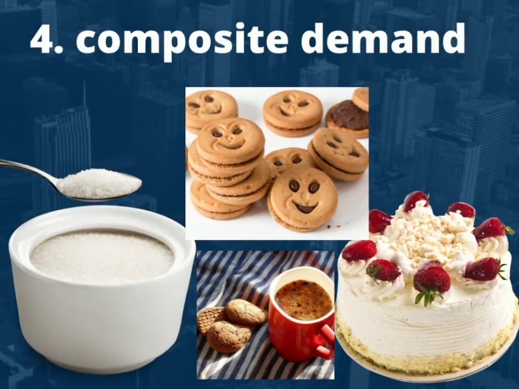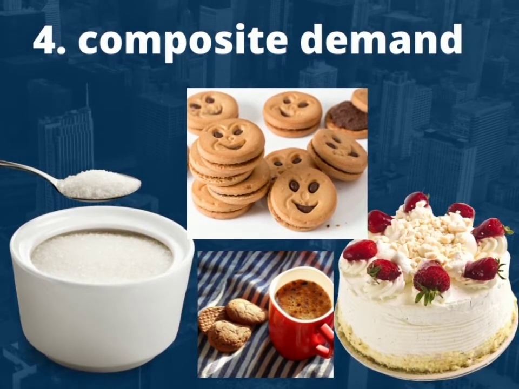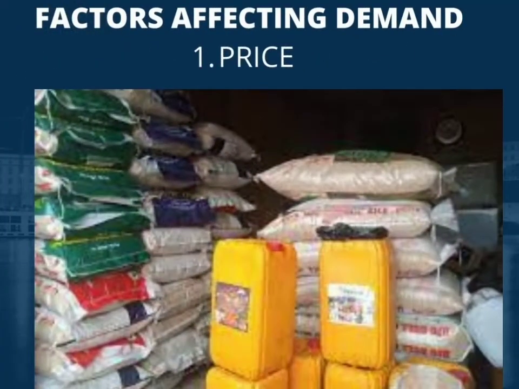4. Composite demand. Demand is said to be composite when a commodity is required to serve two or more purposes, or when a commodity is wanted to satisfy different ones. For example, palm oil may be demanded for cooking food, manufacturing of soap and pomade. Sugar is widely used at home for beverages as well as in industries for making bread, cake, biscuits, etc. Therefore, sugar and palm oil may be wanted because of various purposes.